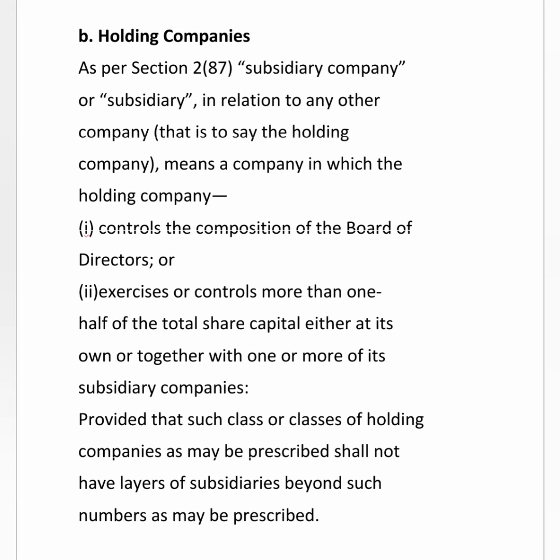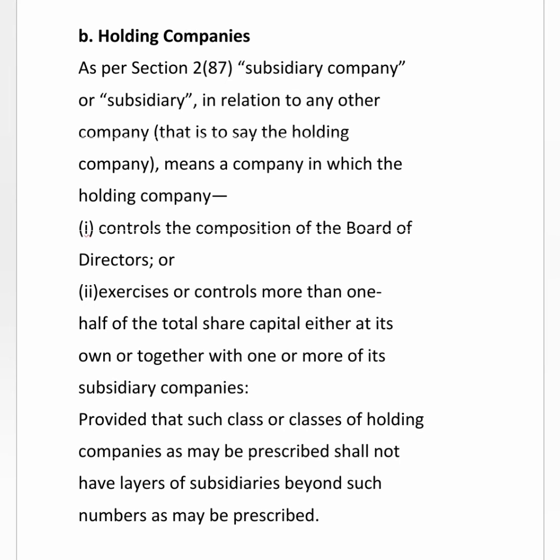Suppose there are two companies, for example A company and B company. B company is running at a loss, continuous loss for 2 to 3 years. So normally it cannot do its business properly. So they will think that A company can take the entire control of the other company, B, since it is running at a loss. In such a case, when a company takes over the other company, the company which is being taken over is termed as the subsidiary company, and the company which takes control over it will be termed as the holding company.